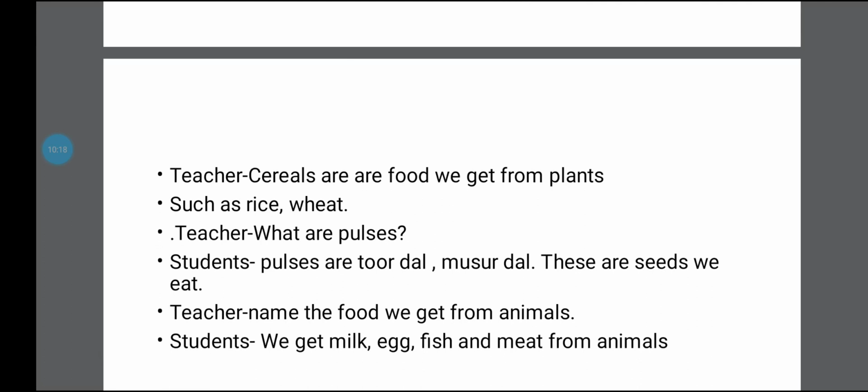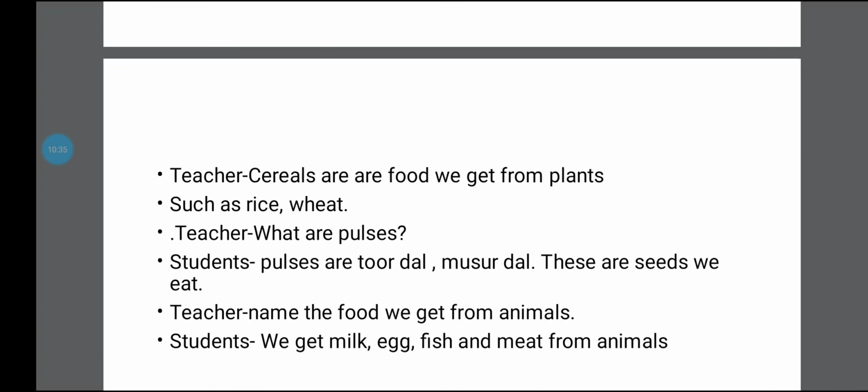Cereals are the food we get from grains, such as, for example, rice and wheat. You have rice, then you have chapati, paratha, puri, all of this comes from wheat. And rice, we have rice at noon time. So it is rice and wheat that we get from cereals.